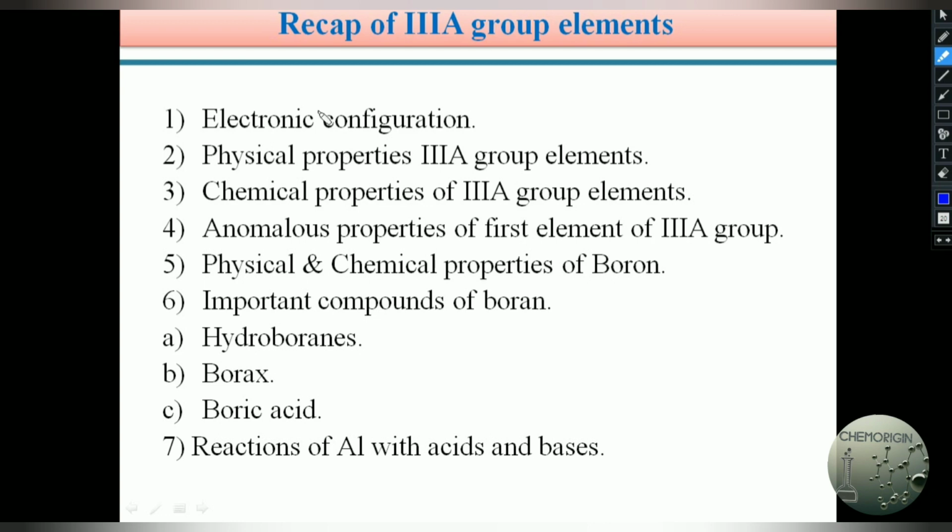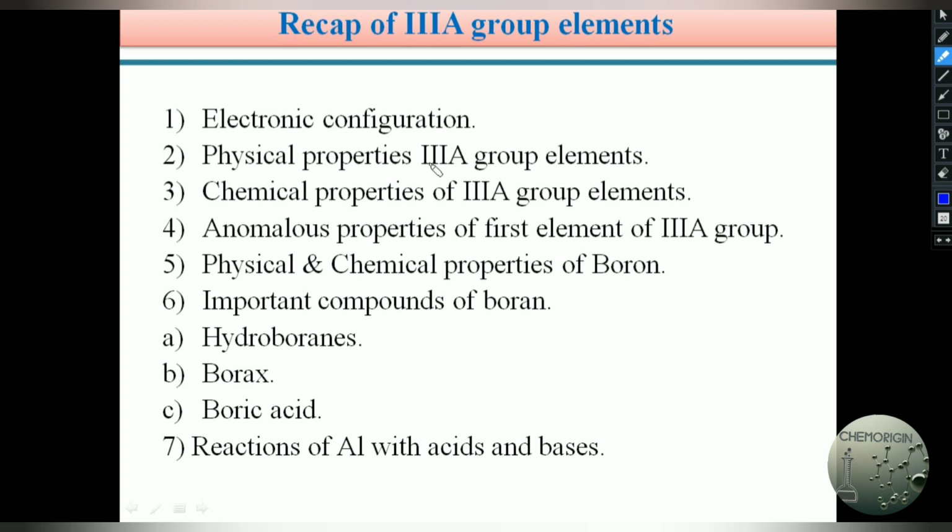Dear students, these are the topics we learn from the topic third A group elements. Briefly, these are the topics I covered in 4 module videos. The first one is the electronic configuration of third A group elements. The elements are boron, aluminum, gallium, indium and thallium. The general electronic configuration is ns2 np1.